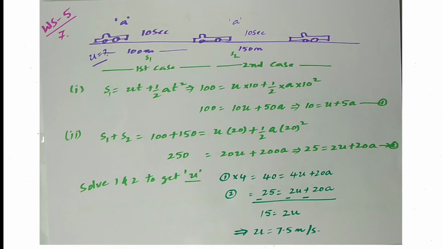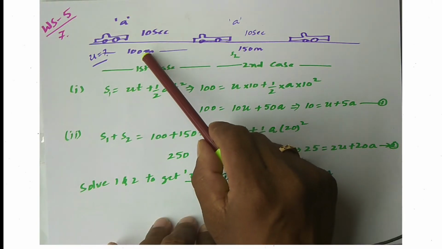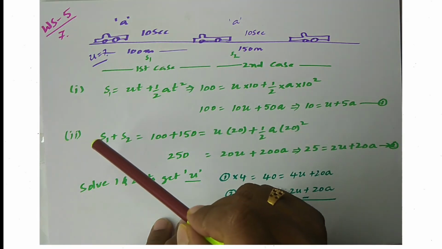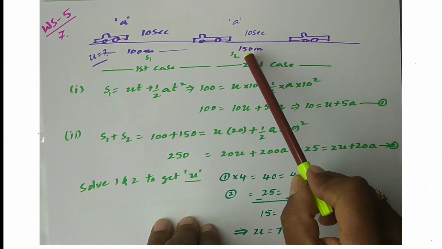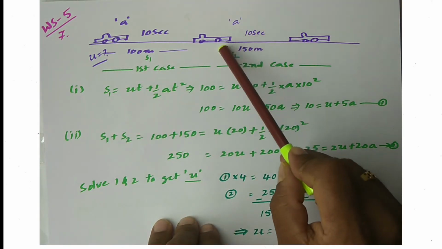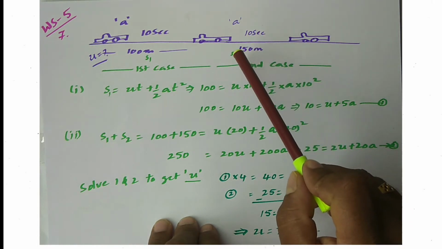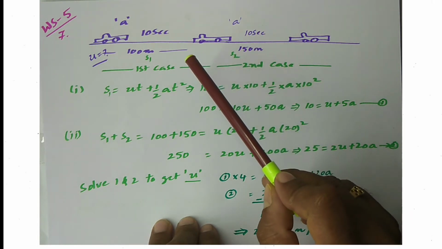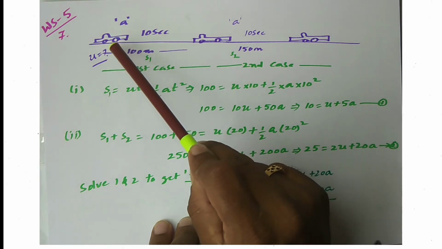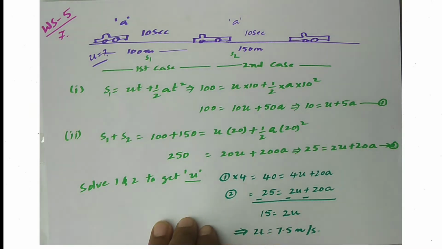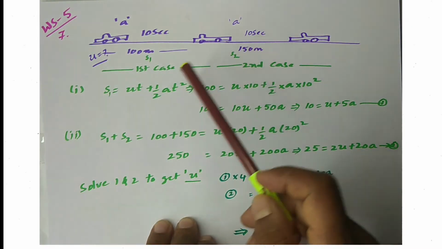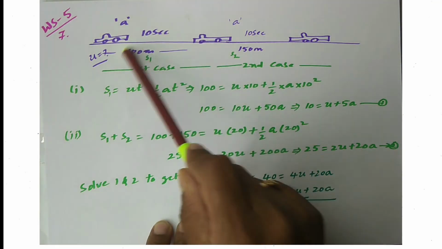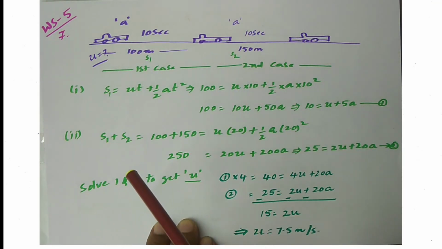In this problem, it is given that a body travels 100 meters in the first 10 seconds and 150 meters in the next 10 seconds. Then, what is the initial speed of the body? That is what is being asked. Here I am solving this problem in two cases: this is case 1, this is case 2.